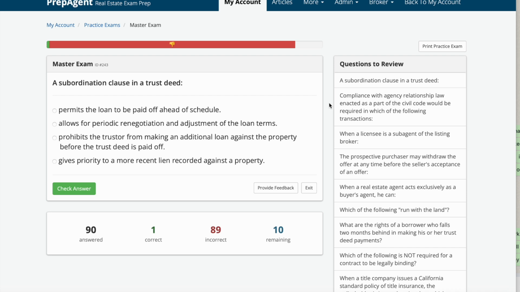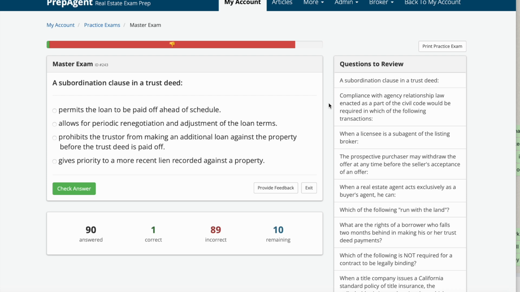A subordination clause in a trust deed: A, permits the loan to be paid off ahead of schedule. B, allows for a periodic renegotiation and adjustment of the loan terms. C, prohibits the trustor from making an additional loan against the property before the trust deed is paid off. Or D, gives priority to a more recent lien recorded against the property.